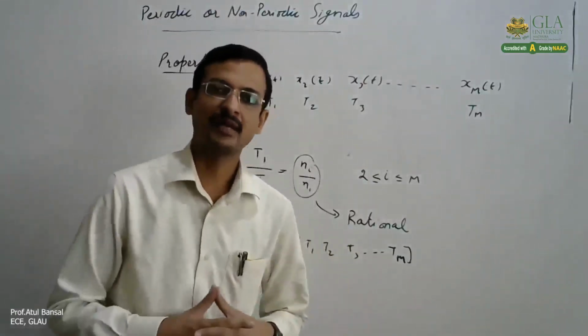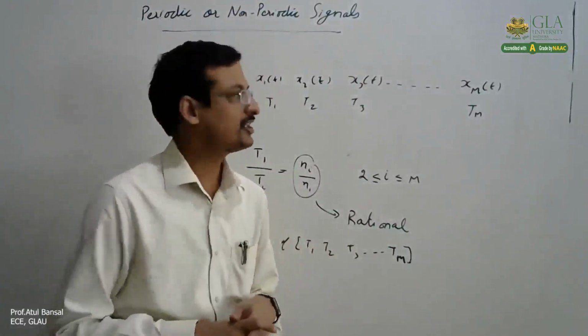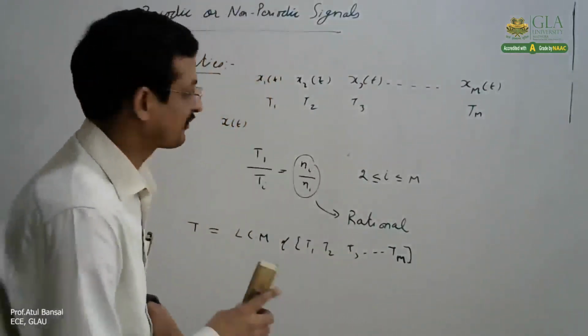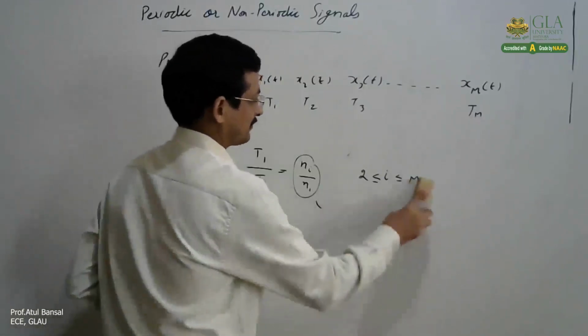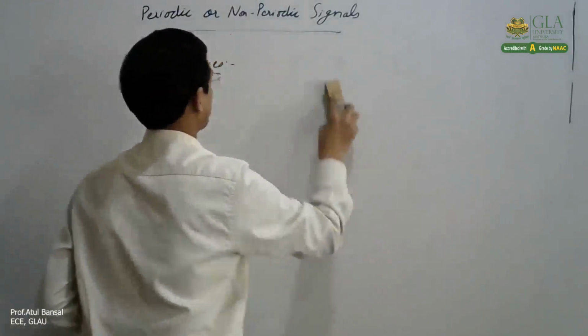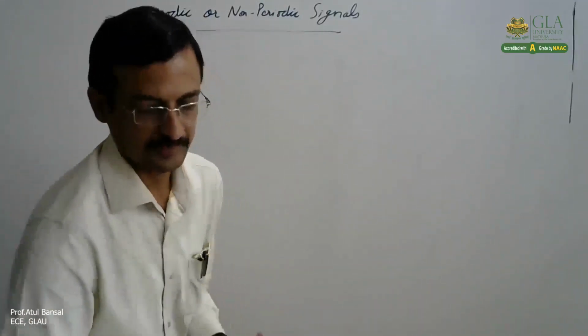There are different methods. One is that graphically we can look at it. Another is that mathematically we can check whether the signal is periodic or not. Let us take some examples.